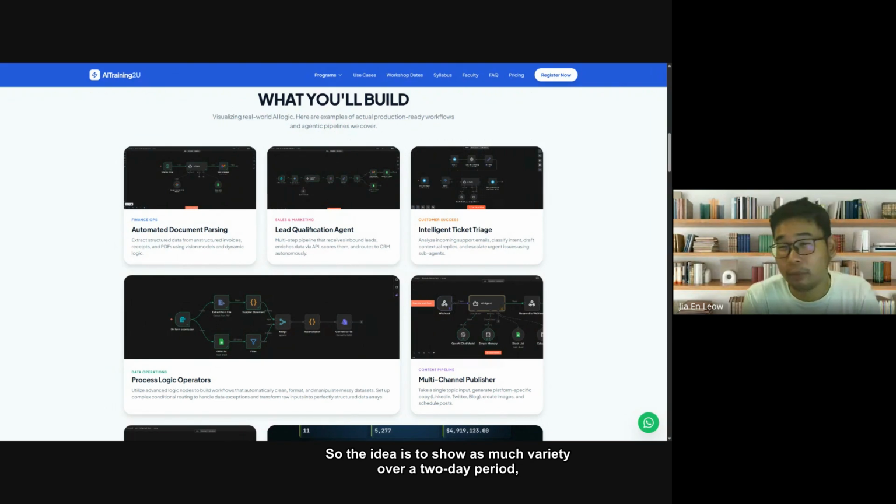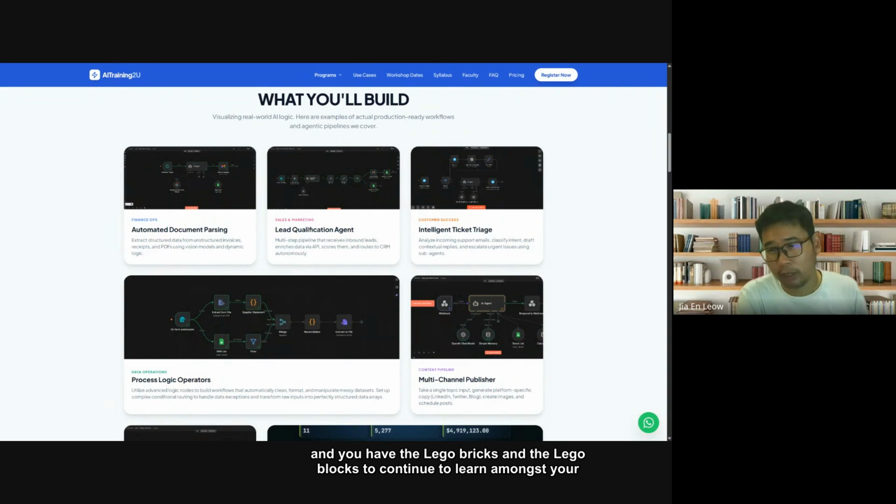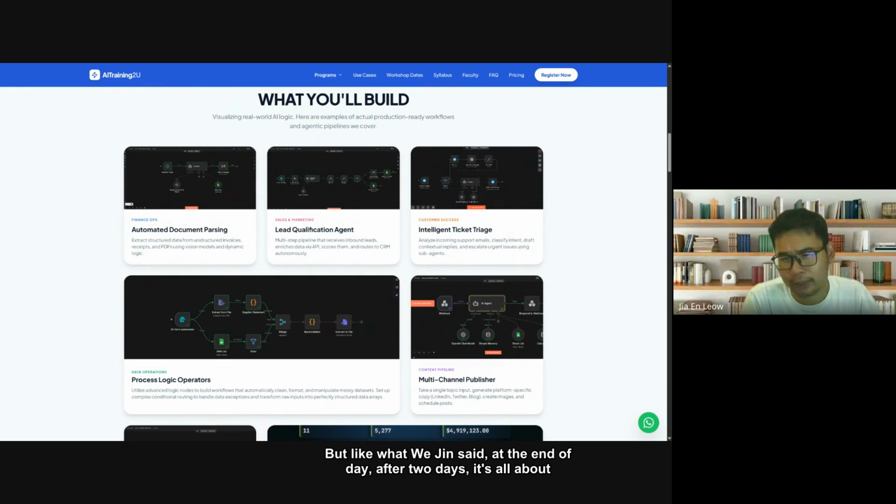And then you can combine them together. So the idea is to show as much variety over a 2-day period. And you have the Lego bricks and the Lego blocks to continue to learn amongst your peers. But like what Wei Jin said, at the end of the day, after 2 days, it's all about practice. The more you practice, the more it sticks.